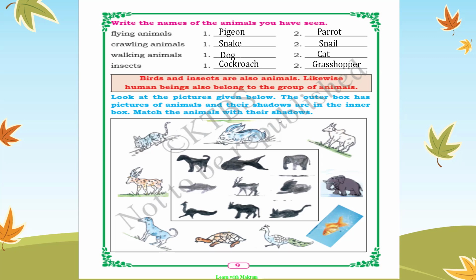Insects, their body is small. They have 8 legs and 2 feelers. Examples are cockroach and grasshopper. This much we have studied in the first chapter, Introduction to Animals.